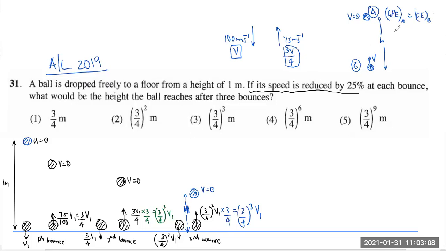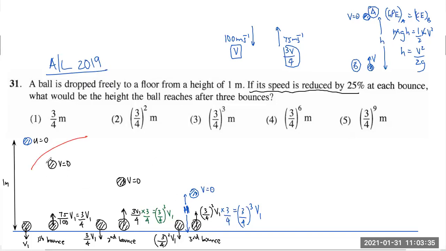Correct? So what is the potential energy at A? mgh. Kinetic energy at B is half mv square. So if you simplify this equation, which you must have done many times, h is what we are supposed to find out. h is equal to v squared by 2g. All right, fine.